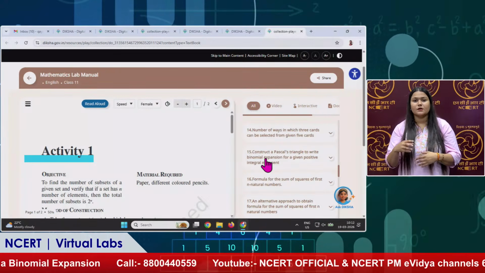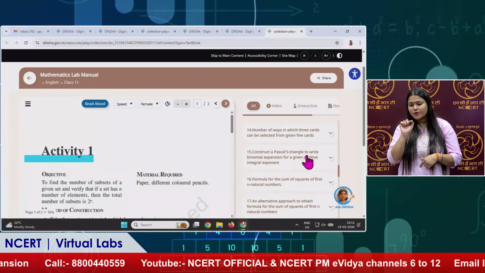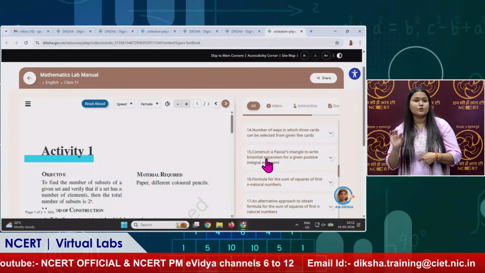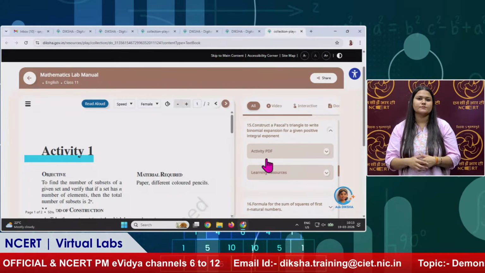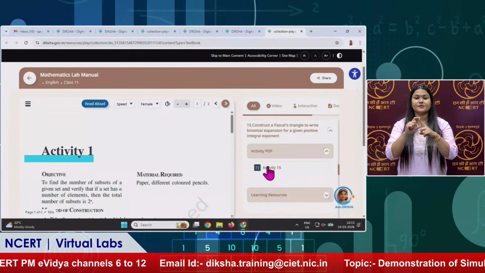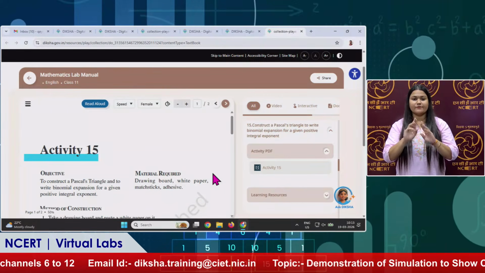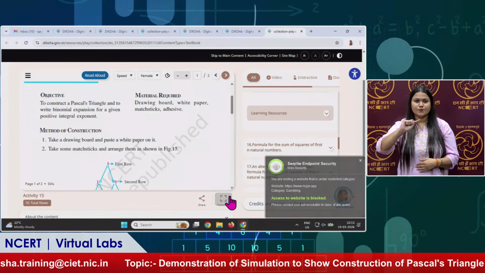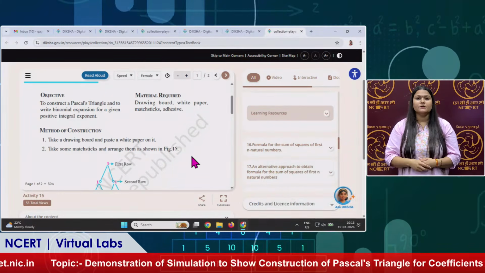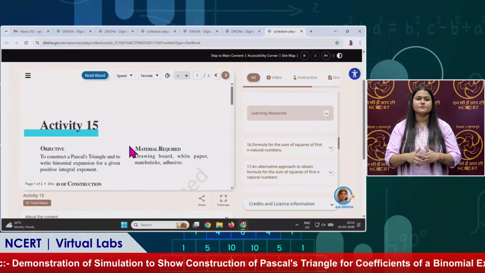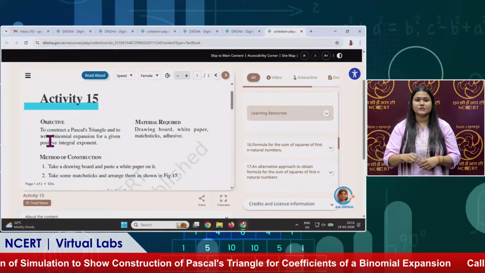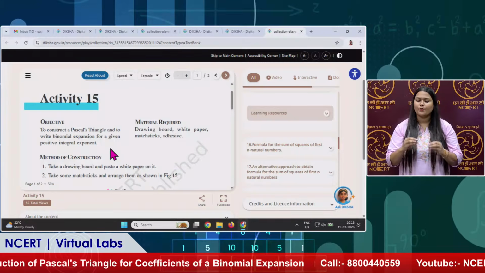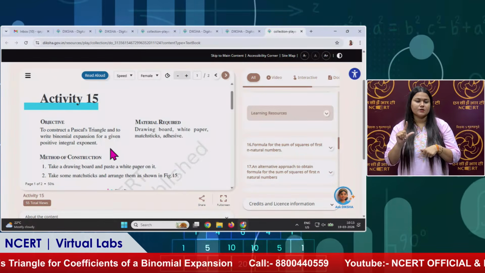On number 15 we have: construct a Pascal triangle to write binomial expansion for given positive integral exponents. We will click on this. Here is a PDF, the activity PDF. We will scroll down a bit and take it into full screen. Wait for a while. Let us see this activity to construct a Pascal's triangle and to write the binomial expansion for a given positive integral. Positive integral means this n, the value of n, is a positive integer.